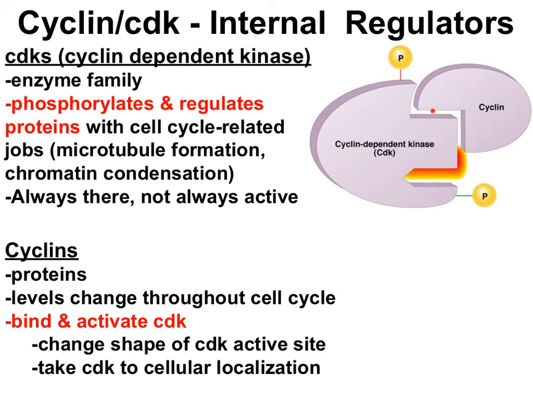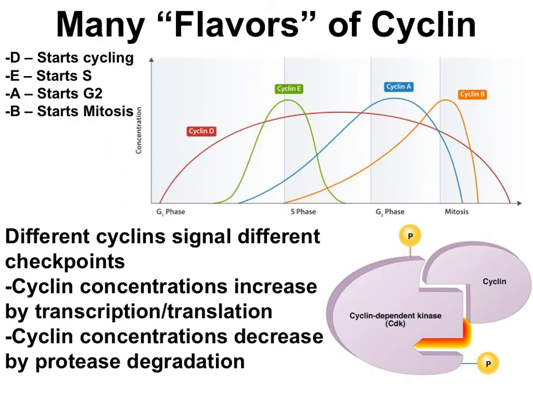Cyclins bind to a site away from the active site, but change the shape of the active site, allowing the substrate to fit in. There are different types of cyclins for different stages of the cell cycle. The main cyclins are cyclin D, E, A, and B. You can see on this graph that the levels of each change throughout the cell cycle.